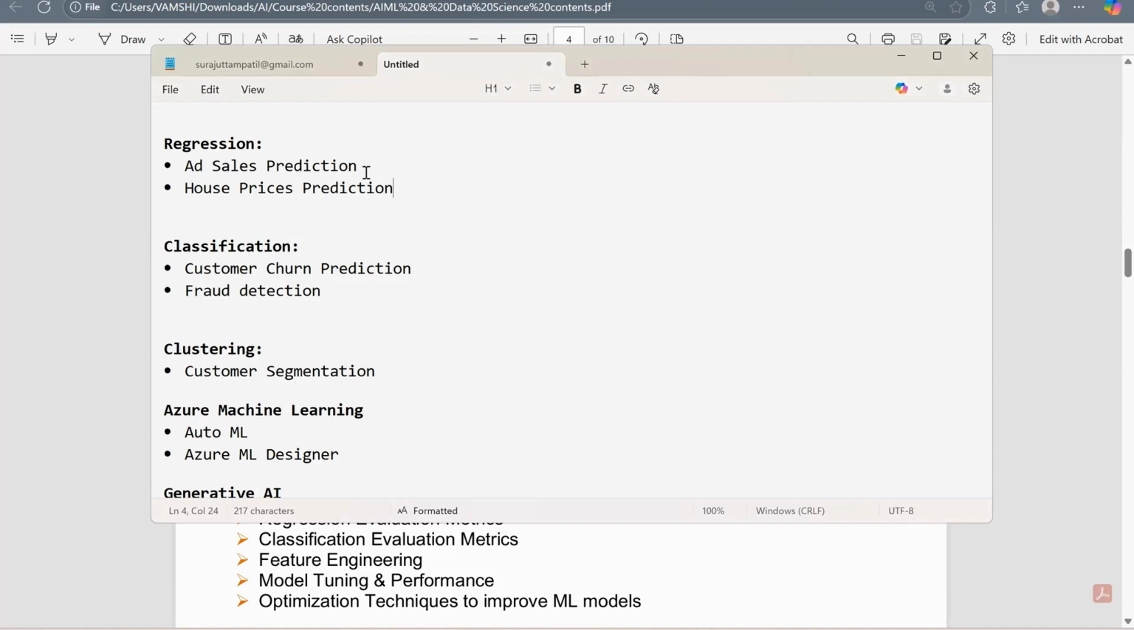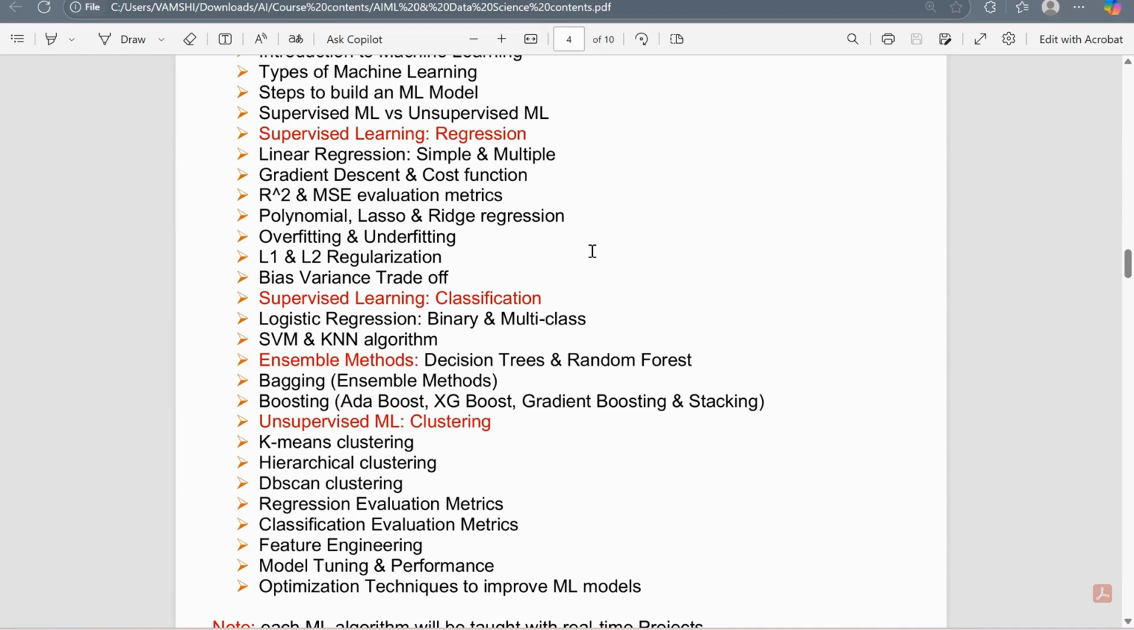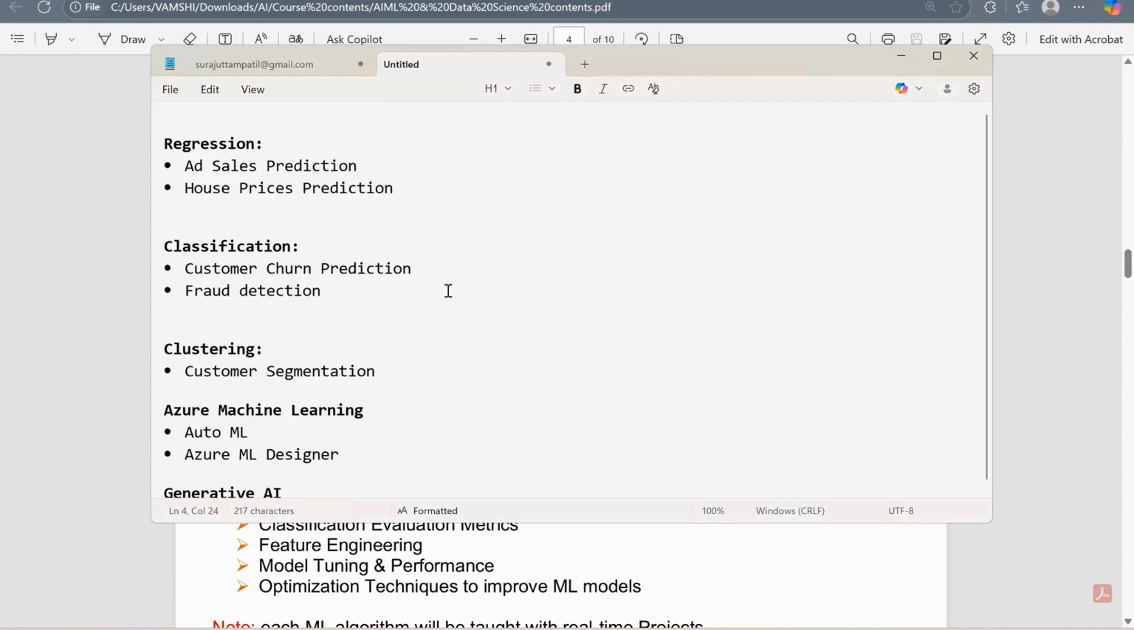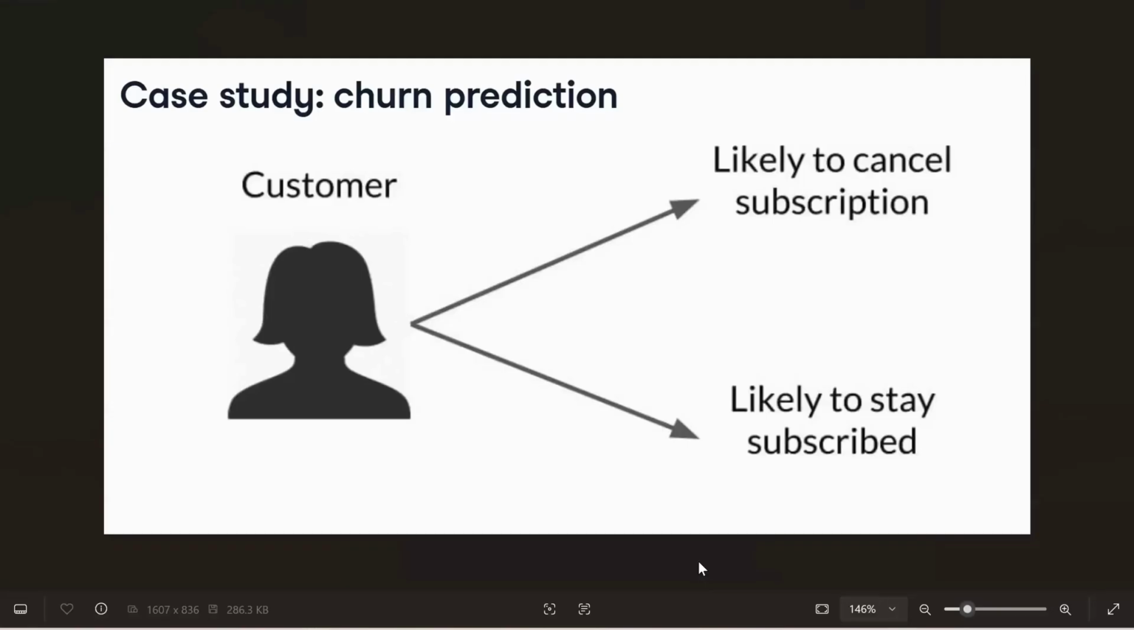Then when it comes to the case of classification, we have different techniques here, like what is binary classification, or what is multi-class classification. And then we'll be learning different algorithms under supervised learning, and classification metrics as well. Like logistic regression, SVMs, KNN algorithm, and again, we have ensemble methods, bagging and boosting algorithms. As part of classification, we have customer churn prediction, which is one of the popular case studies today, and again fraud detection.